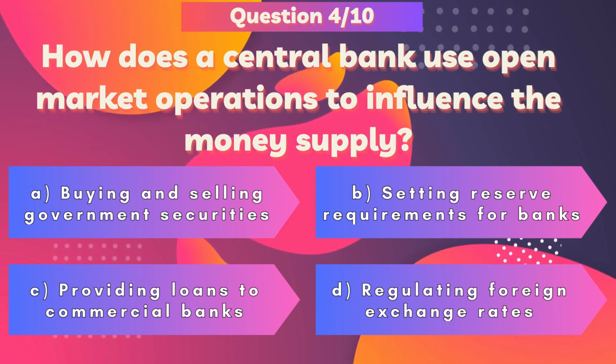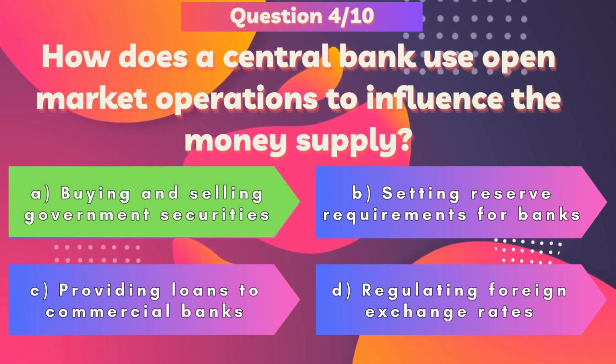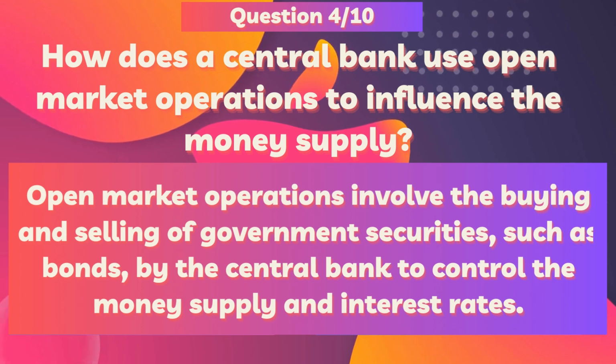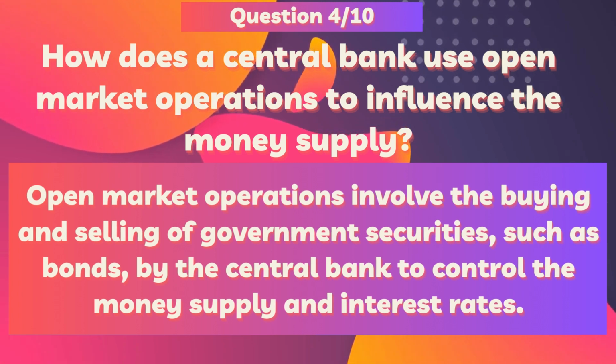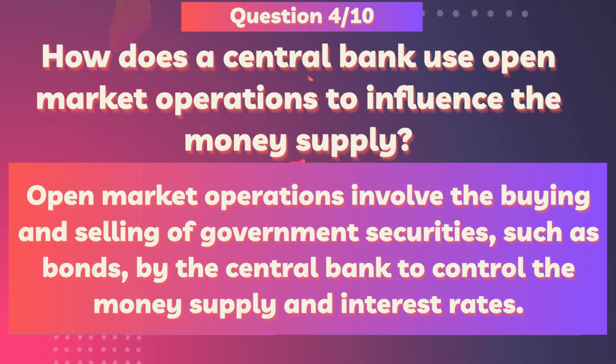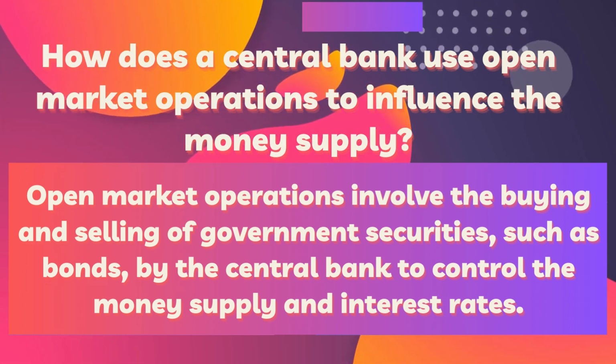Well done. The correct answer is A. Buying and selling government securities. Open market operations involve the buying and selling of government securities, such as bonds, by the central bank to control the money supply and interest rates.